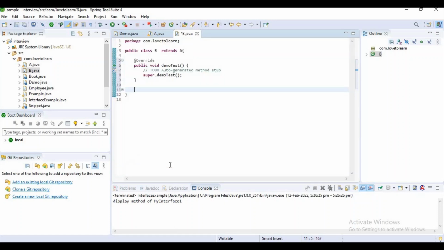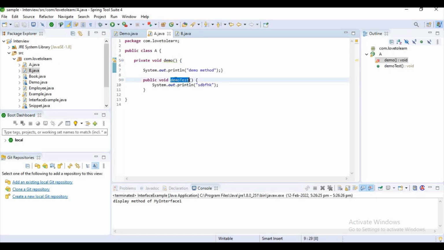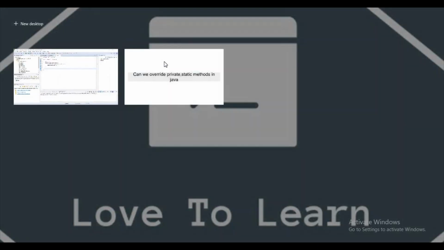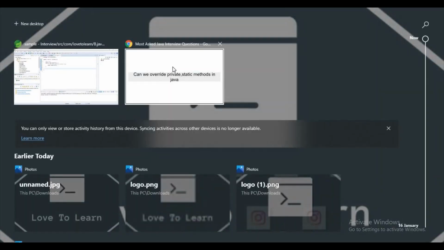So let's remove this. If you observe, guys, we can override only this public method, right? It means if we declare something as private, it is not accessible outside the class, even if the class is extended by another class. That is the reason private methods are not overridden. I think you guys got a clear idea about this after seeing this example.